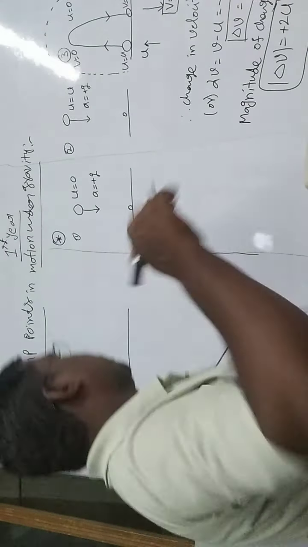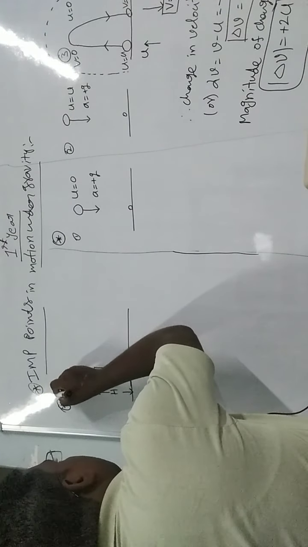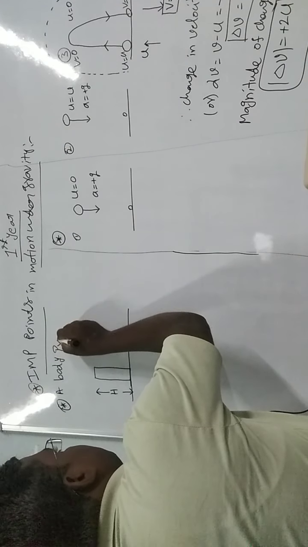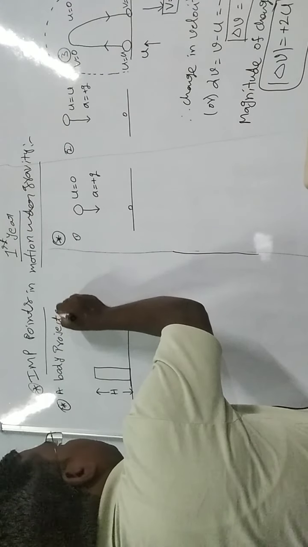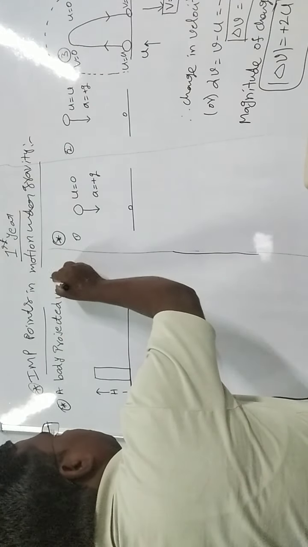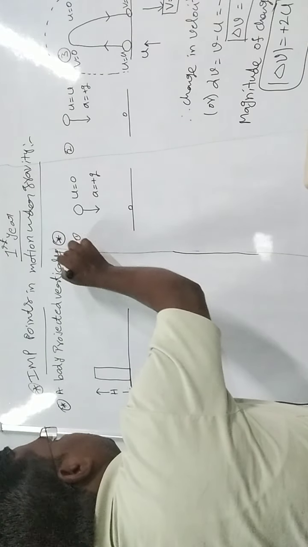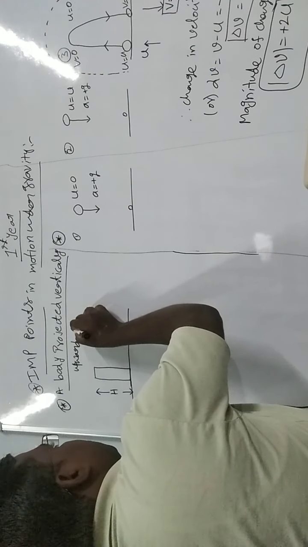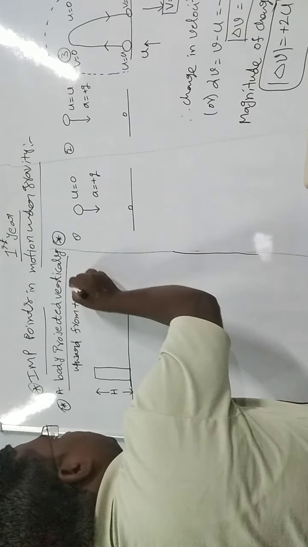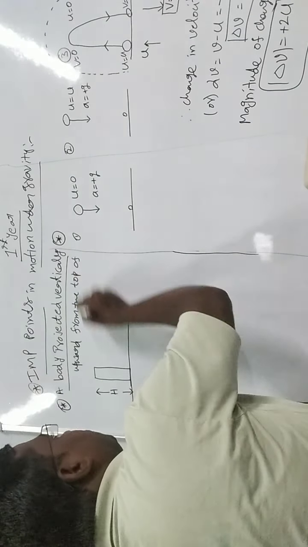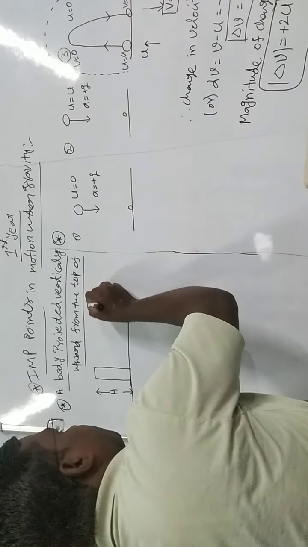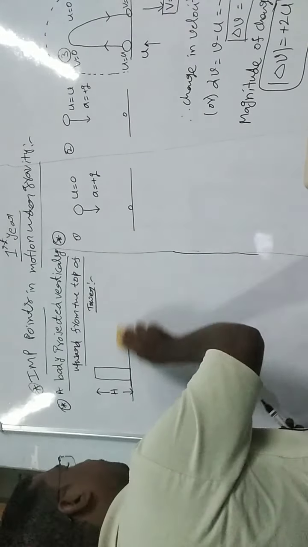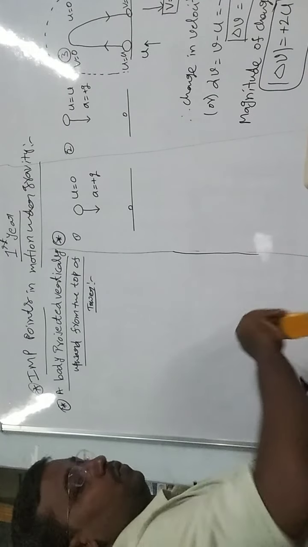So what is the concept? A body projected vertically upward from the top of a tower. Not only a tower, any building also, or from a certain height in air also.